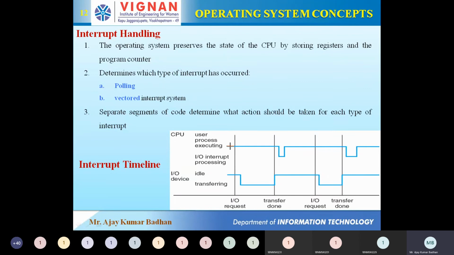Now here, the user process is getting executed, and after some time, this is the time lapse, an IO request came into the picture. Till here, the user process is getting executed. Suddenly one interrupt came, an IO interrupt. Immediately whatever task the system was performing is stopped here. For the interrupt that has come up, it gives some time. Once the interrupted operation is performed, it again starts doing the same operation it was doing earlier, that is, the user process is executed. Again some interrupt came.